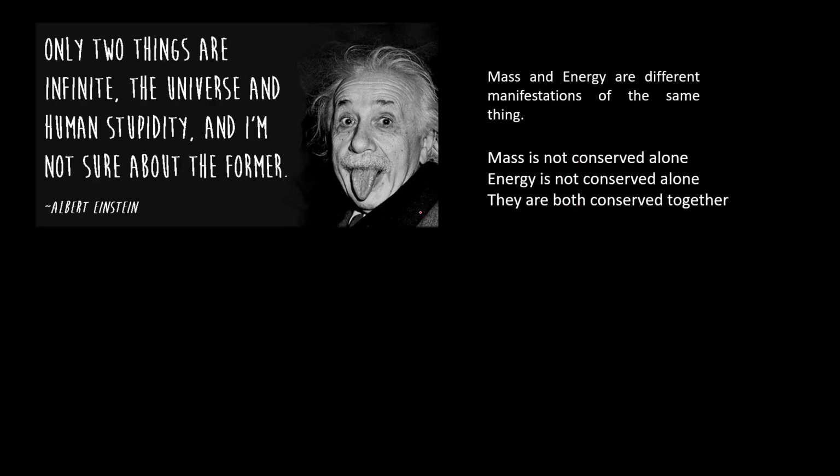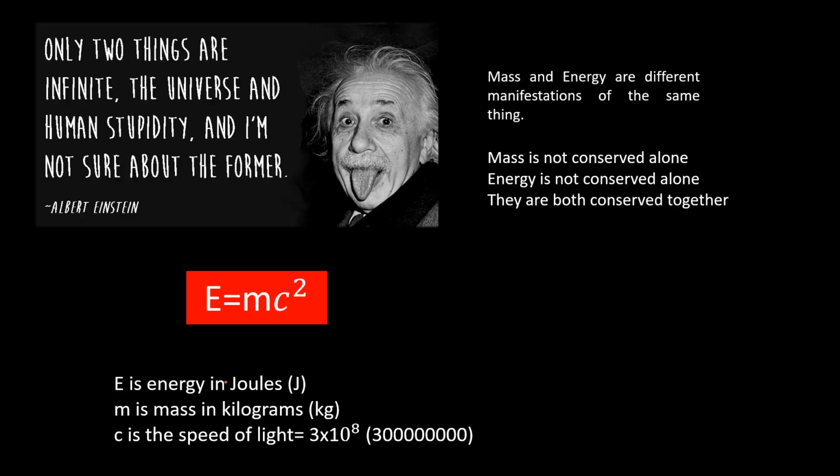He put these ideas into an equation, E equals mc squared, his very famous equation, where E equals energy in joules, m is mass in kilograms, and c is the speed of light, which equals 3 times 10 to the 8th power meters per second. So, energy equals mass in kilograms times the speed of light squared. And energy could be converted into mass, and mass could be converted into energy.